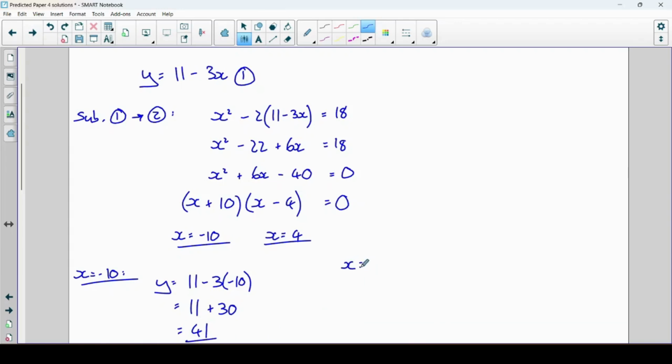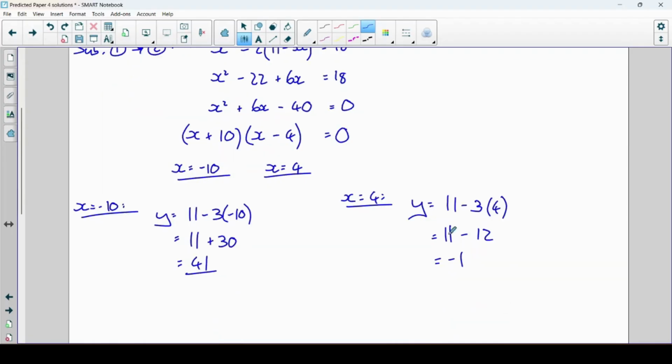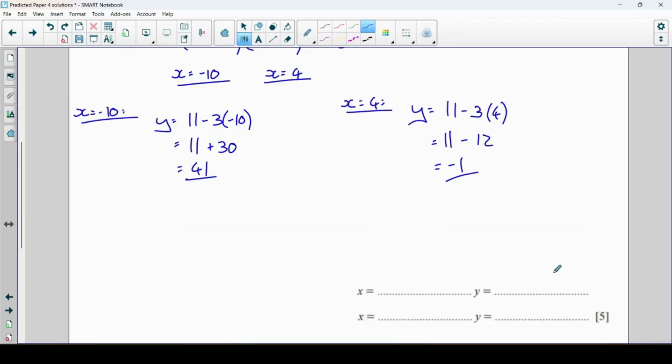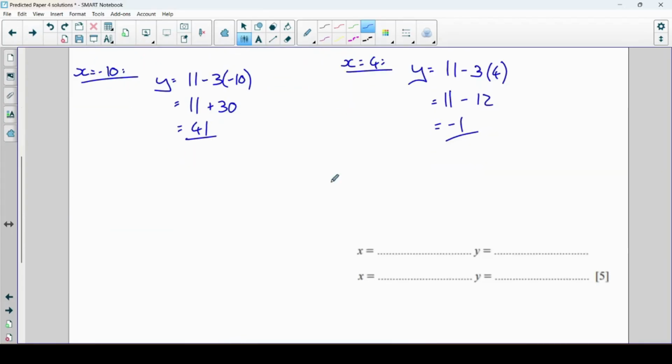And when x is equal to 4, let's do the same thing. y equals 11 minus 3 times 4. 3 times 4 is 12, so 11 minus 12 is minus 1. So there we've got our two coordinates. When x is equal to minus 10, y is equal to 41. And when x is equal to 4, y is equal to minus 1.